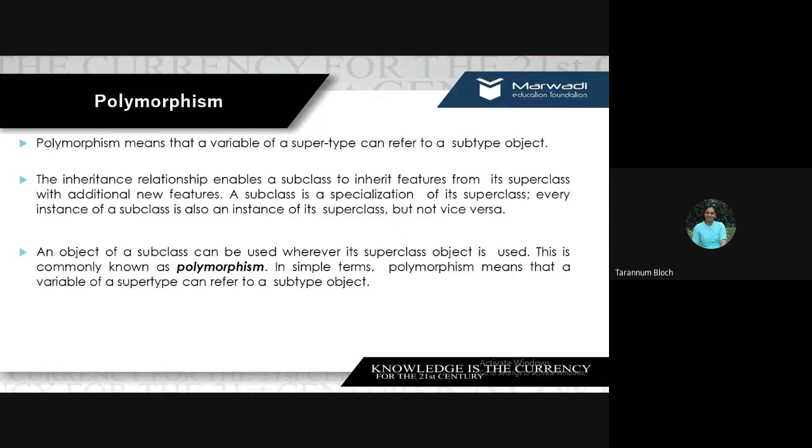So an object of a subclass can be used wherever a superclass object is used. We can do this, right? Wherever we want to access the methods of the superclass, we can use the child class object. So this is commonly known as polymorphism. Is it clear what polymorphism is?